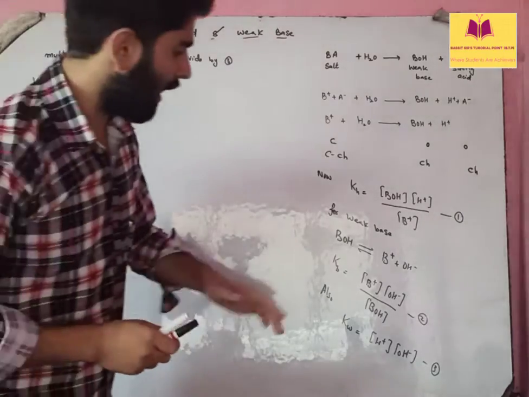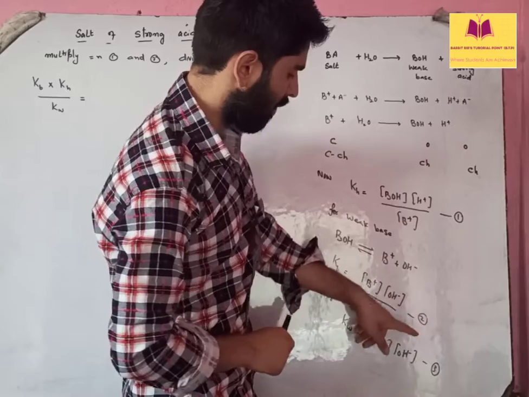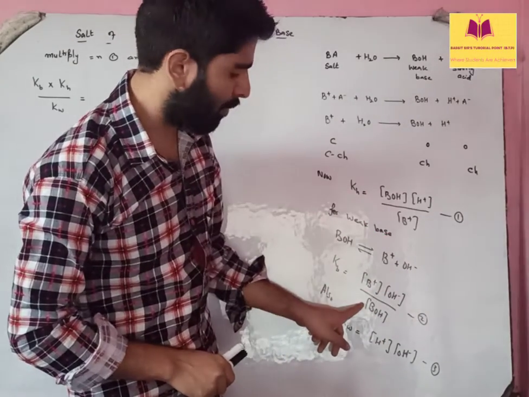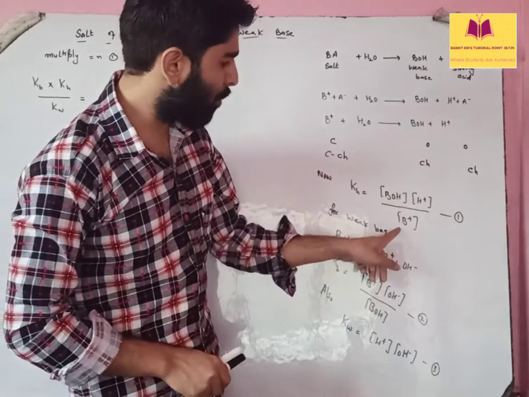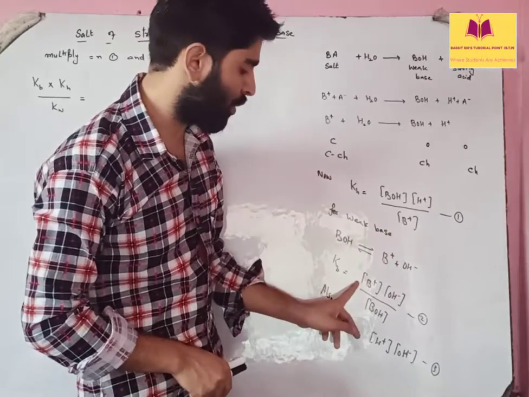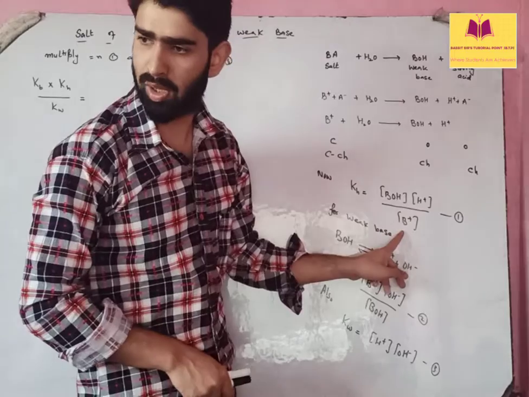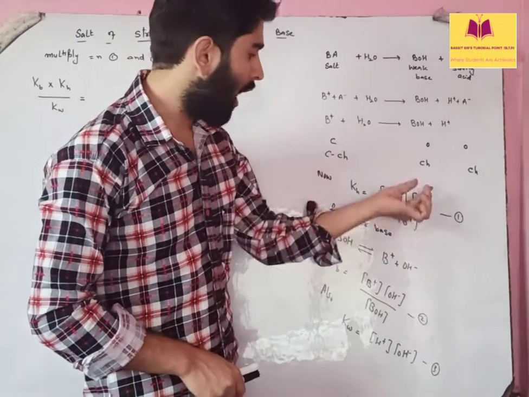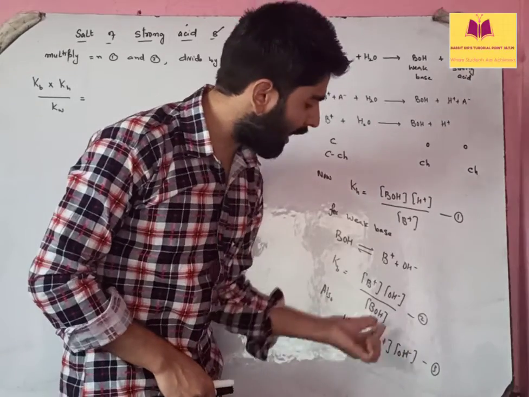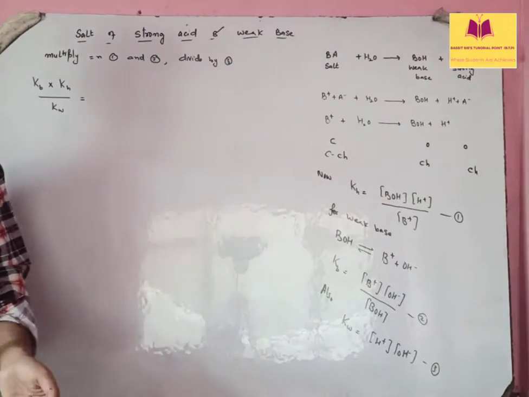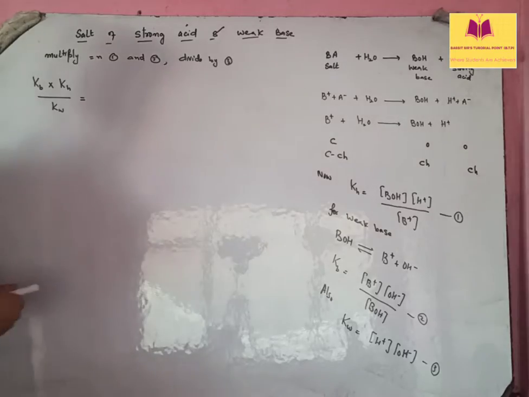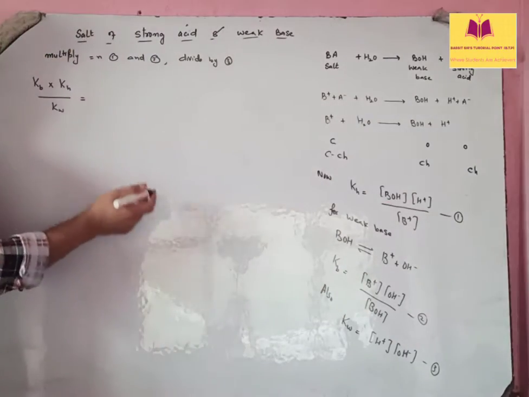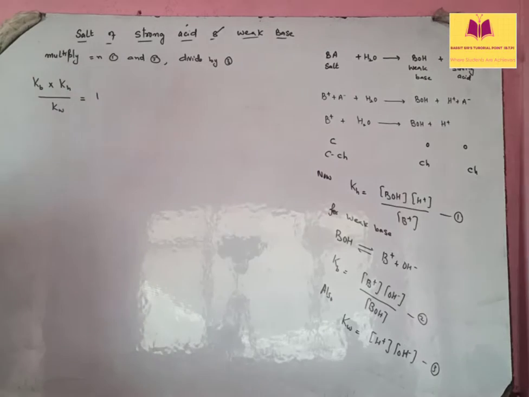See what you will get when you multiply equation 1 and equation 2. BOH will cancel out with BOH. This B positive is in the denominator and this B positive is in the numerator, so they will cancel out. What will remain? H positive and OH negative. When you divide by equation 3, that H positive and OH negative will also cancel out. You may take the process stepwise and see what happens. Every term got cancelled out, so you will get a 1 at last.